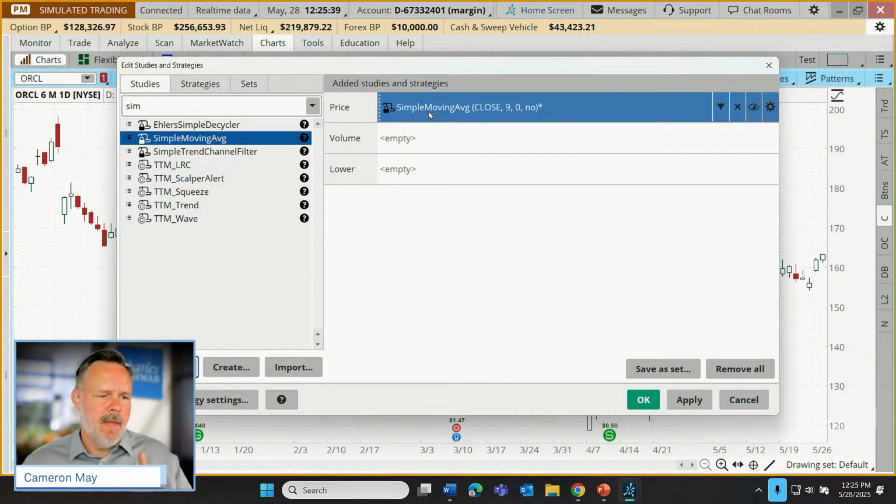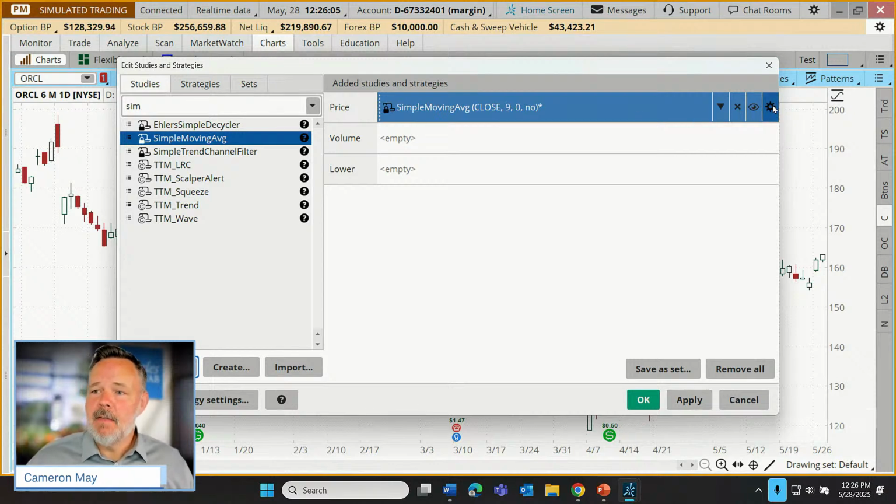Now, in this case, I'm going to take one additional step. I'm going to customize this just a little bit. By default, thinkorswim, as great as it is, doesn't know what's going on in the trader's mind. So it has to choose a default for these different indicators. And this one, by default, is using 9 periods, or in this case, 9 days worth of data.